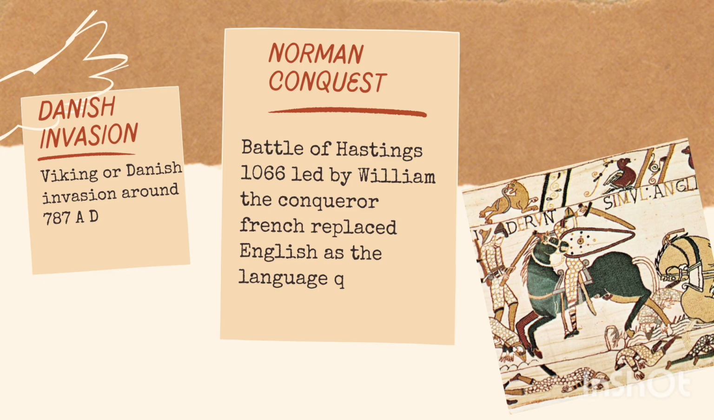Invaders were Danish, and then came Normans. Normans came to Britain through the Battle of Hastings in 1066, led by William the Conqueror. At that time, French replaced English as a language.